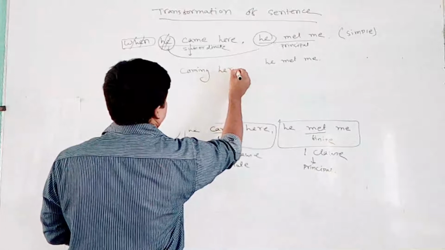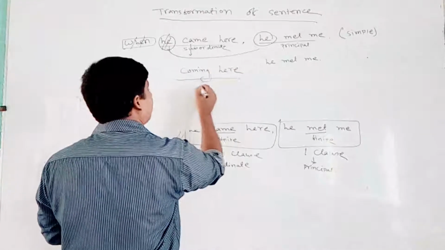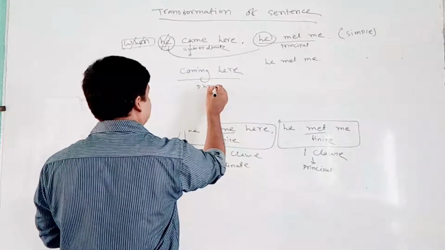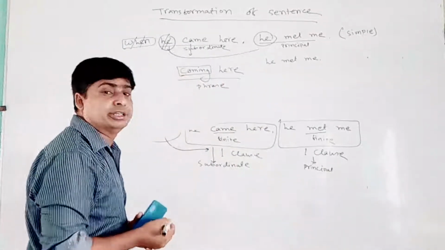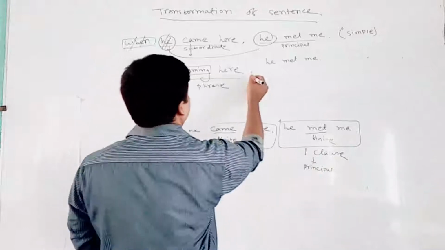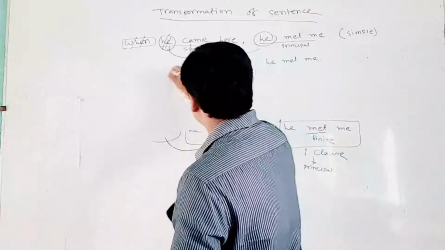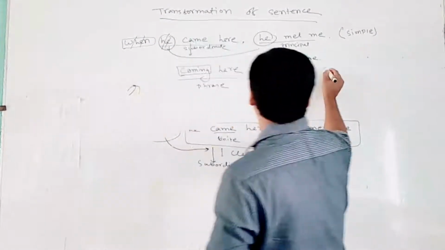And I put it to the... it's a phrase, it's not a clause right now, because it's not a finite verb, it's a non-finite verb. So "coming here, he made me" means it's going to be a simple sentence.